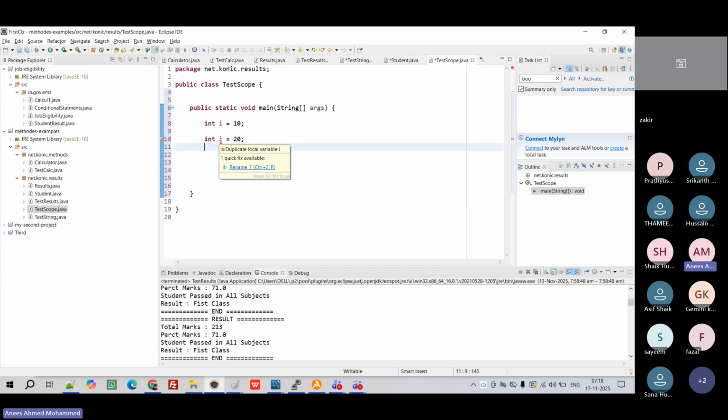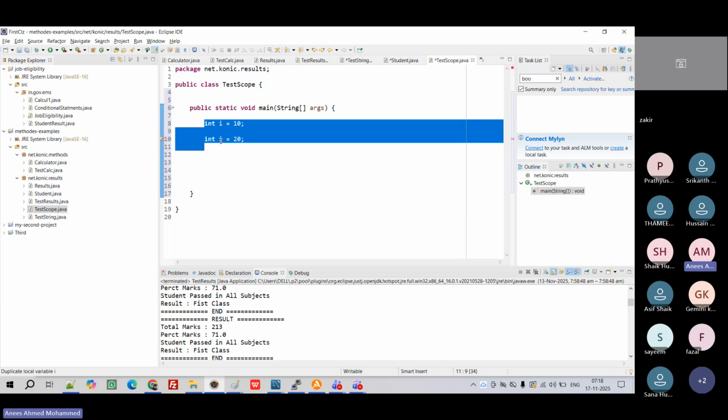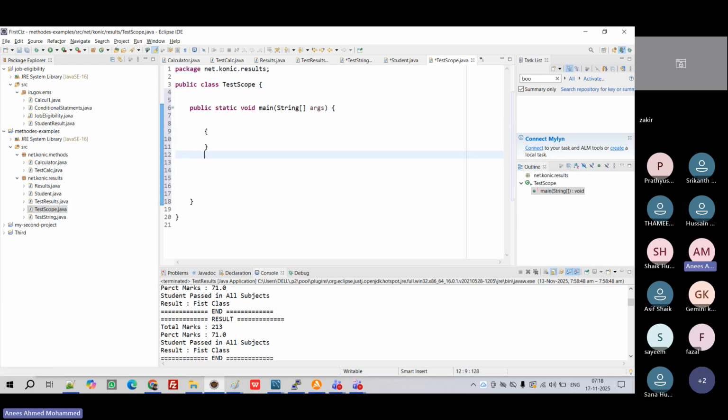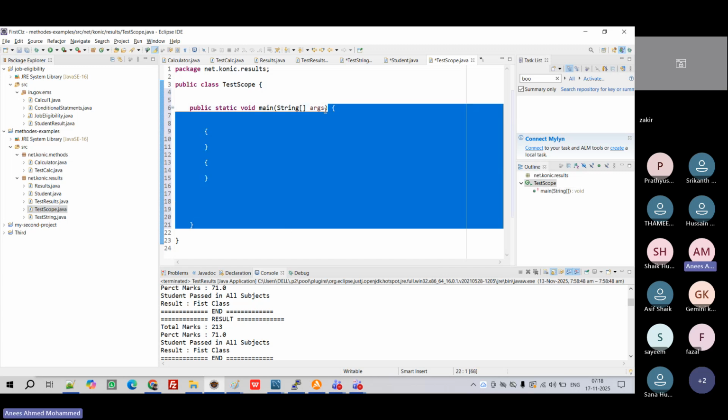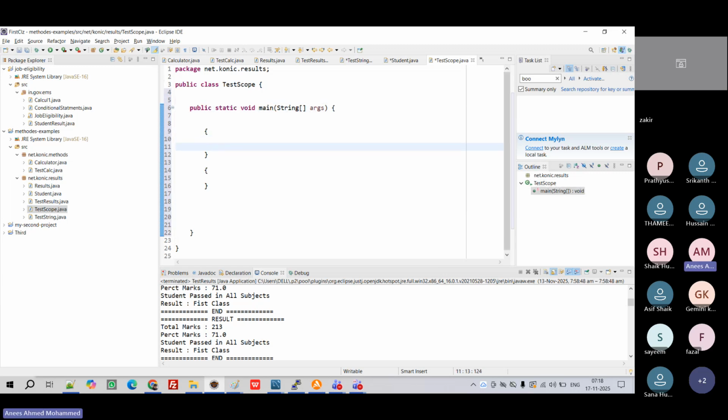So what is the meaning of local? Local is a scope, from open bracket to close bracket. If I'm adding a bracket, again if I'm adding a bracket, these two are part of this one. Now if I'm defining int i here, again I can define int i here, no problem, because that's local to those brackets. Scope will start from open to close bracket, open to close bracket. So when I'm defining it, I can use the same name because it's local to that one, it's local to this one.